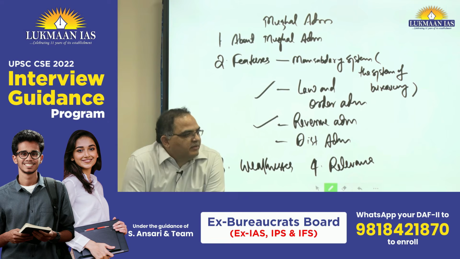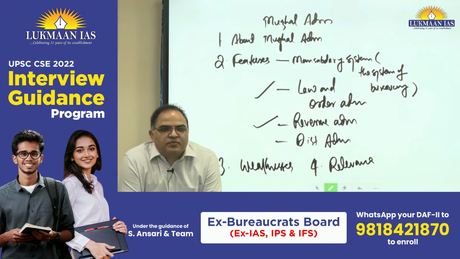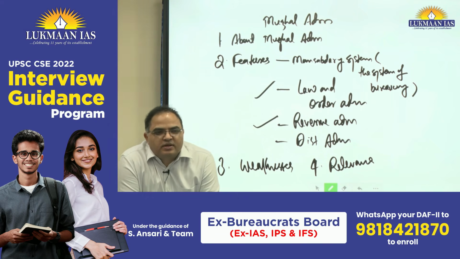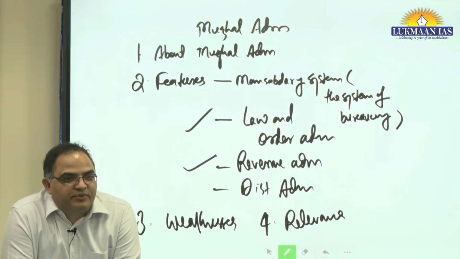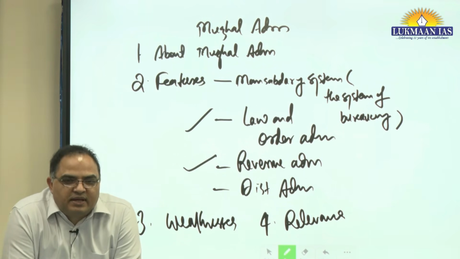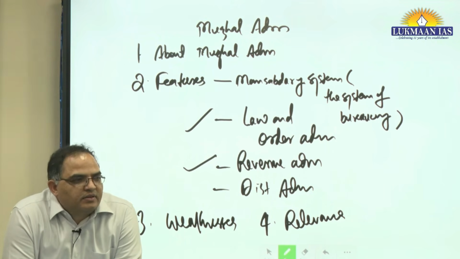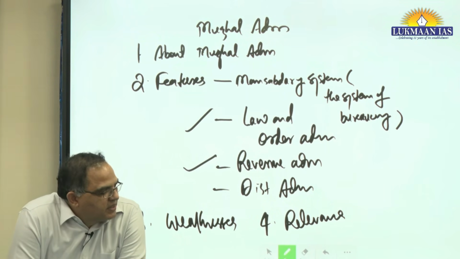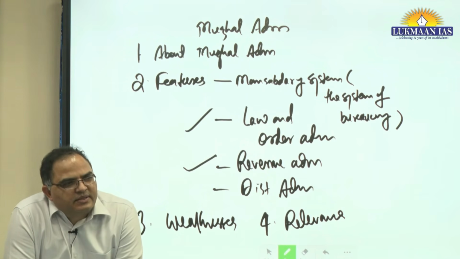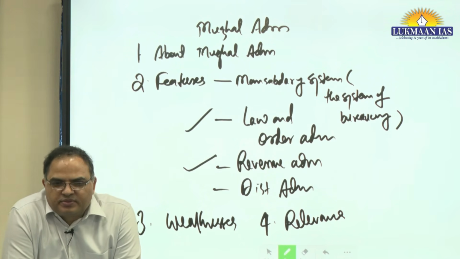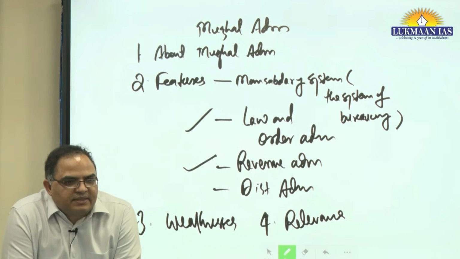It is the main crux of Mughal administration, if you talk in terms of administration or the steel frame. It is called the Mansabdari system. So we'll tell you a bit about the Mansabdari system. What is the Mansabdari system? It was a mixed type of system, civil and military.